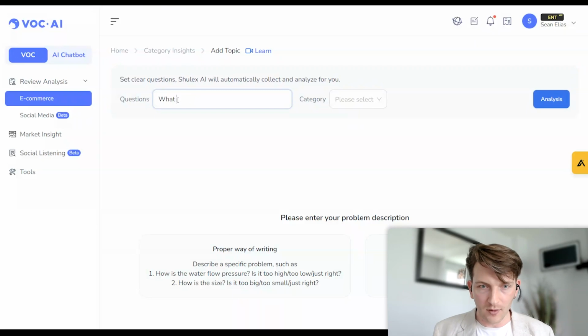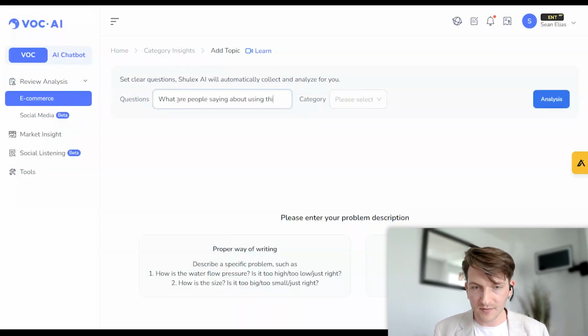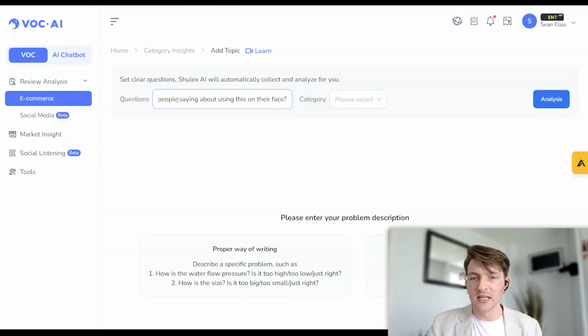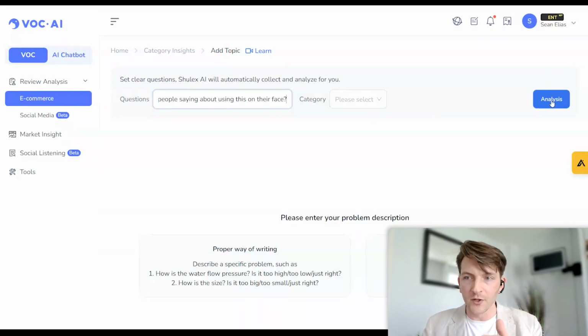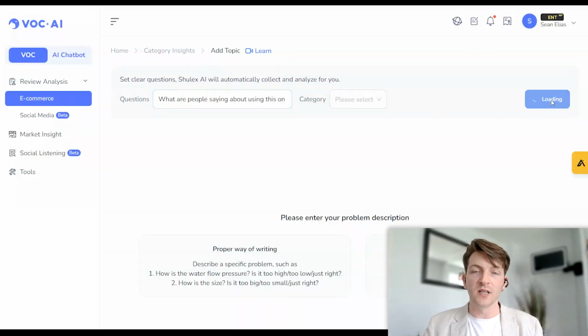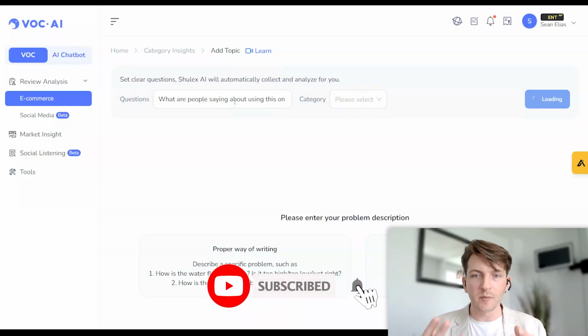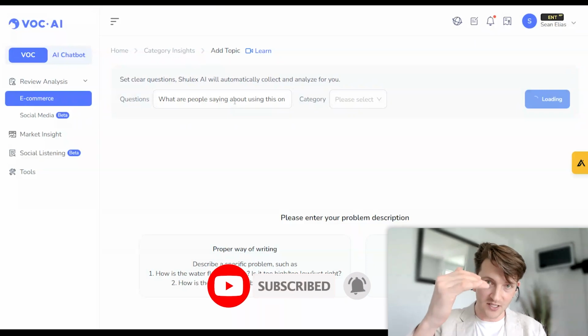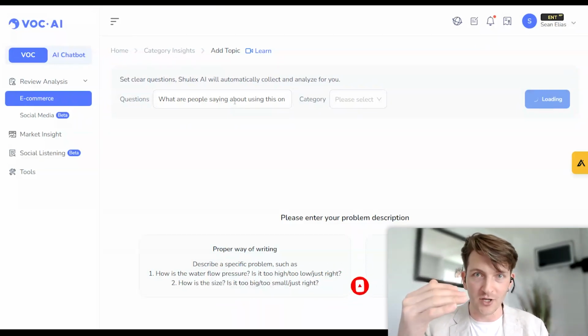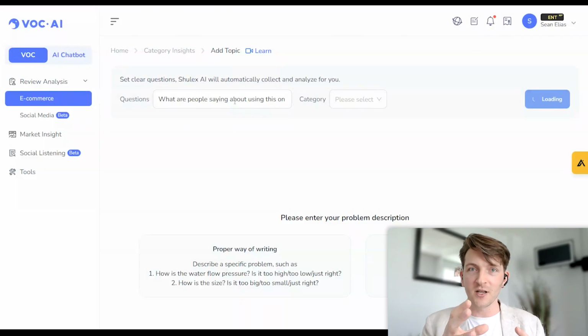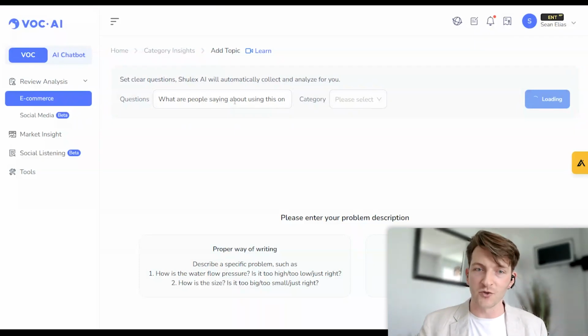are people saying about using this on their face, and I hit analyze, it's going to search the 8,000 reviews and identify every single review that is associated with this question. If you want to find all the negative reviews that are associated with shipping, because you can get those removed from Amazon, you can say, what are people saying about the shipping? And it's going to give you the list of reviews, 100, 200, and then you can filter those by 1-star, 2-star, 3-star, and start opening tickets to try and get those removed.